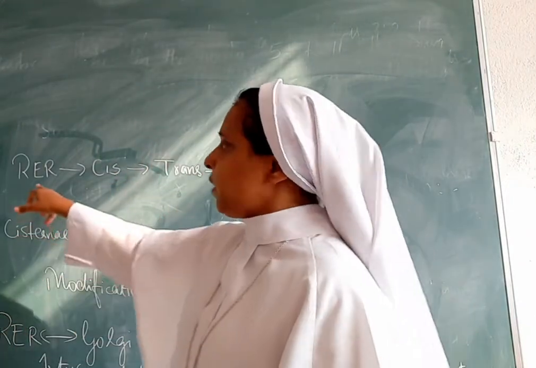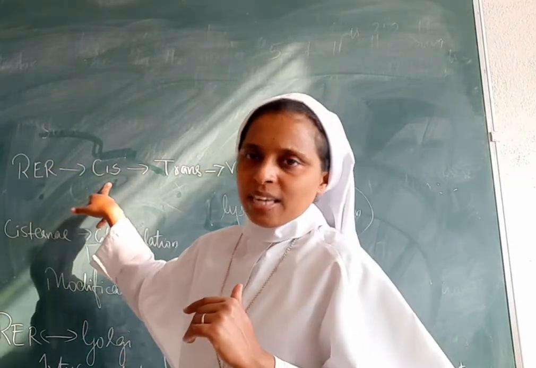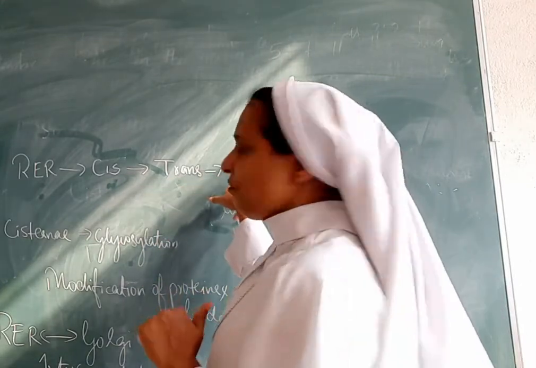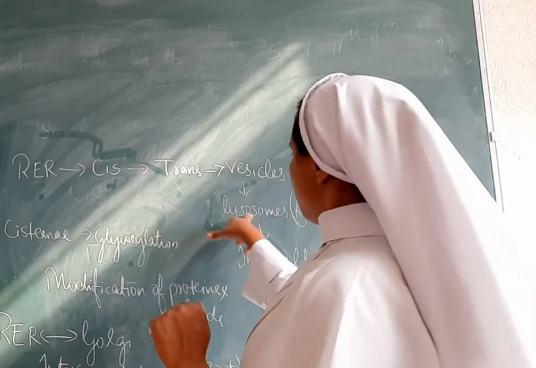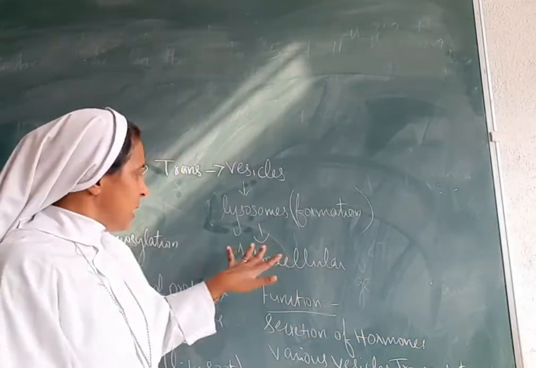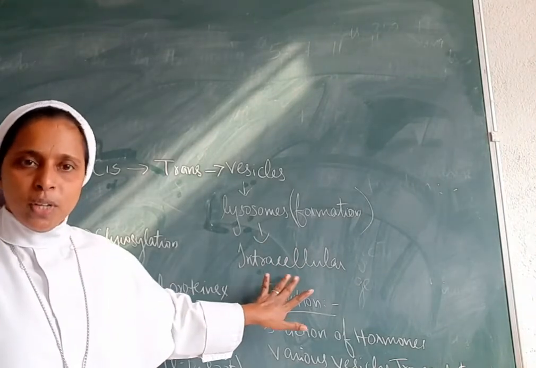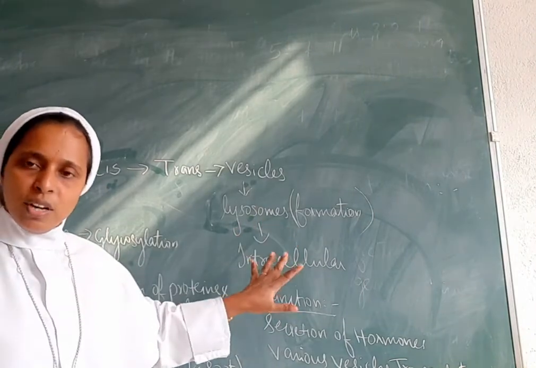So once again I will tell you, rough endoplasmic reticulum is transferred to cis. After that it is transferred to trans and it goes to the vesicles. In the vesicles, what is being formed? Lysosomes are being formed. Formation of the lysosome is taking place here. So, as I have told you, they are intracellular, means these lysosomes remain intracellular, within the cell.